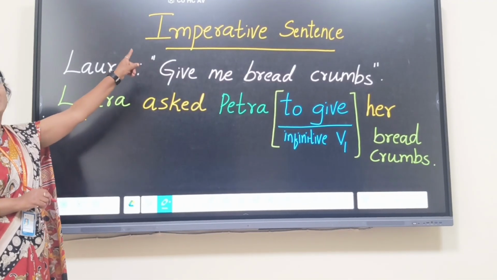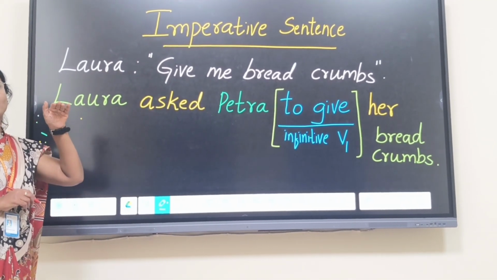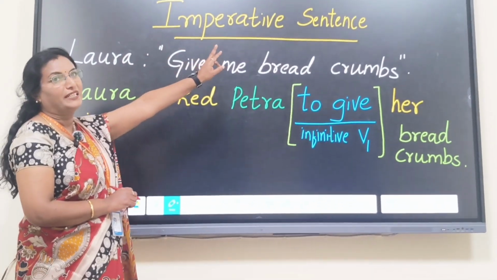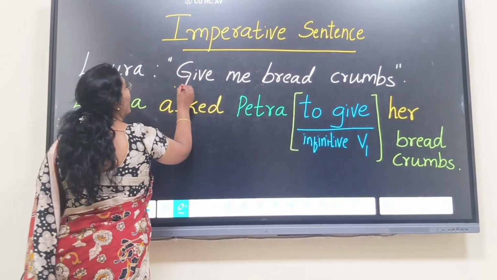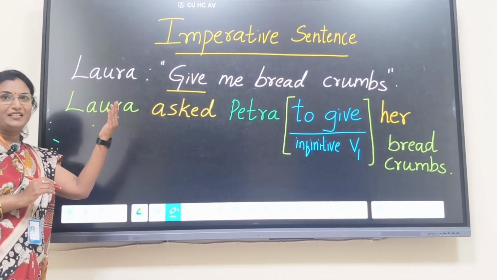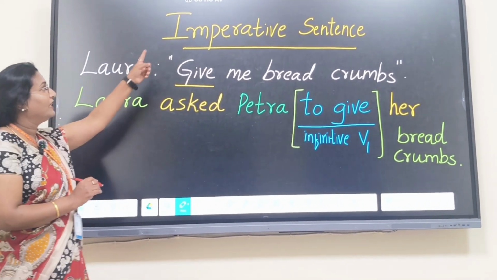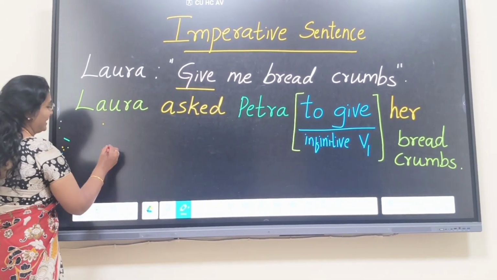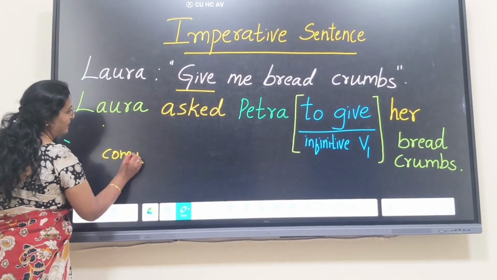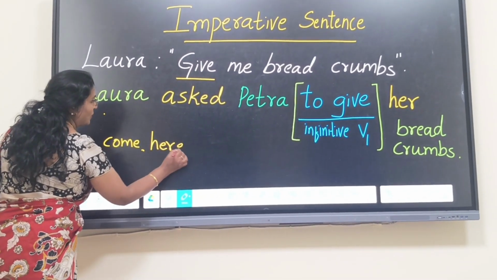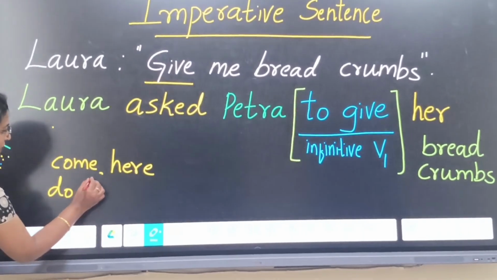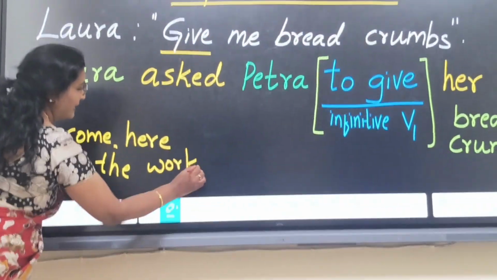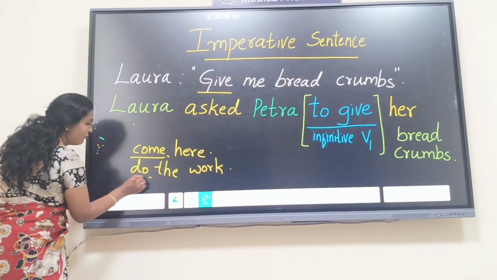How to report imperative sentences? First you have to understand and recognize that imperative sentences begin with a verb. Unlike the other sentences with a pronoun or some noun, these imperative sentences begin with a verb. For example, come here, do the work. Can you just see? All the sentences begin with the verb.